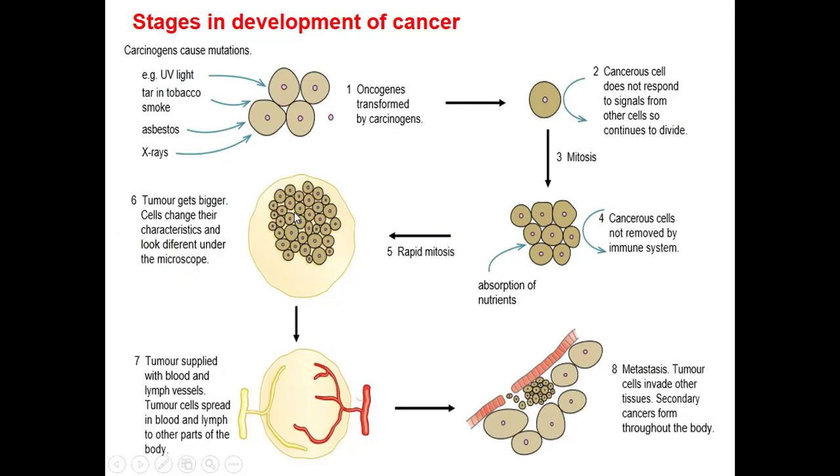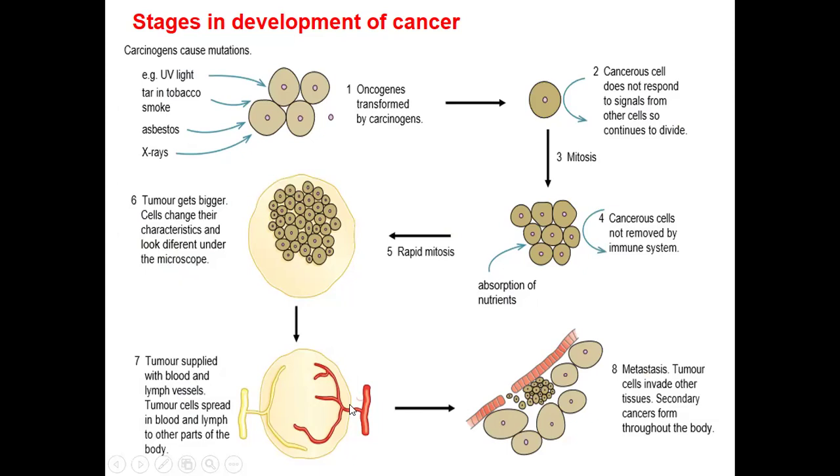Some cells are even very small. They are going to change their characteristics. They're not going to look like normal cells under a microscope. Some are too small, others have not really grown, but they just continue dividing. And now this is what we call a tumor. So you're going to have a tumor formed.